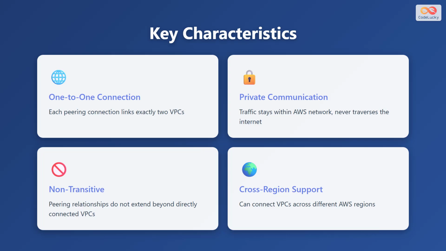Let's understand the key characteristics of VPC peering. First, it's a one-to-one connection, meaning each peering connection links exactly two VPCs. Second, it provides private communication where all traffic stays within the AWS network and never goes through the internet. Third, and this is very important, VPC peering is non-transitive. This means that peering relationships do not extend beyond directly connected VPCs. Finally, VPC peering supports cross-region connectivity, allowing you to connect VPCs across different AWS regions for global architectures.